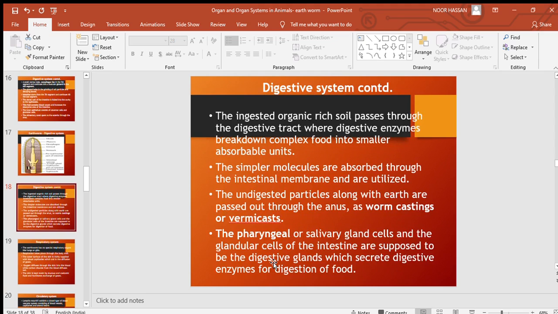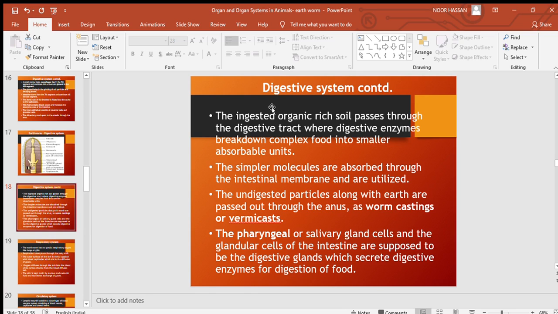Okay, so we'll discuss what happens after the ingested organic rich soil. After the earthworm has taken the organic rich soil, whatever is taken in, that is ingested, passes through the digestive tract, where digestive enzymes break down complex food into smaller absorbable units.